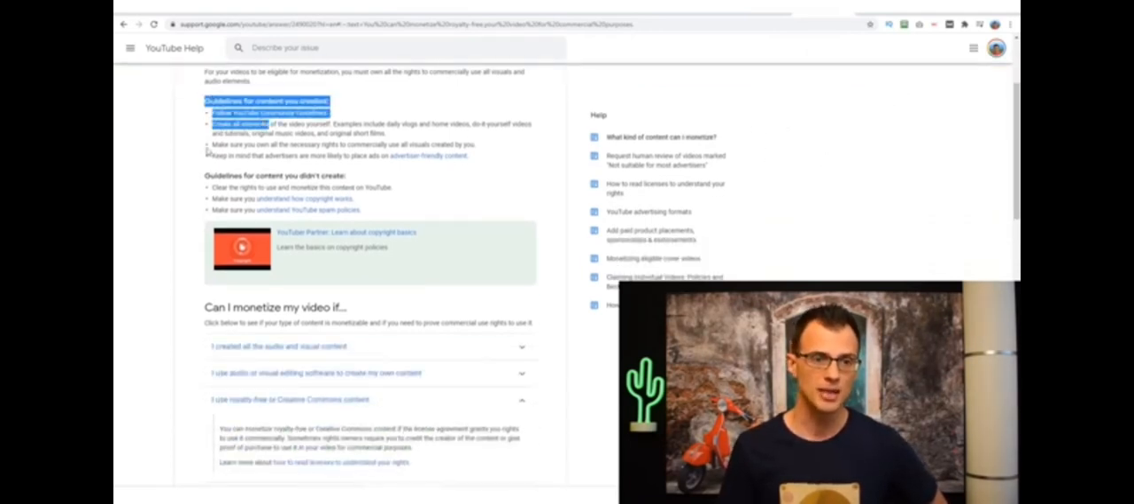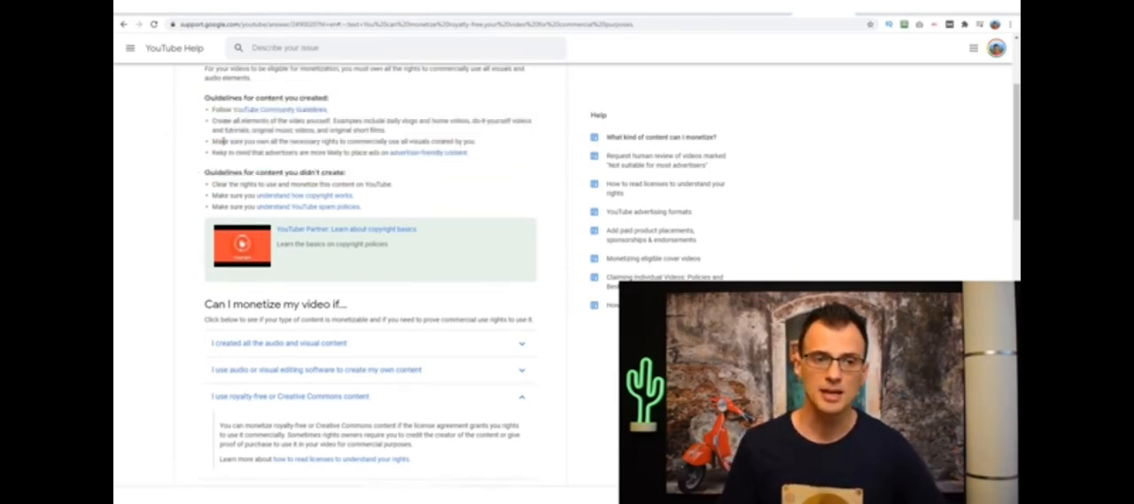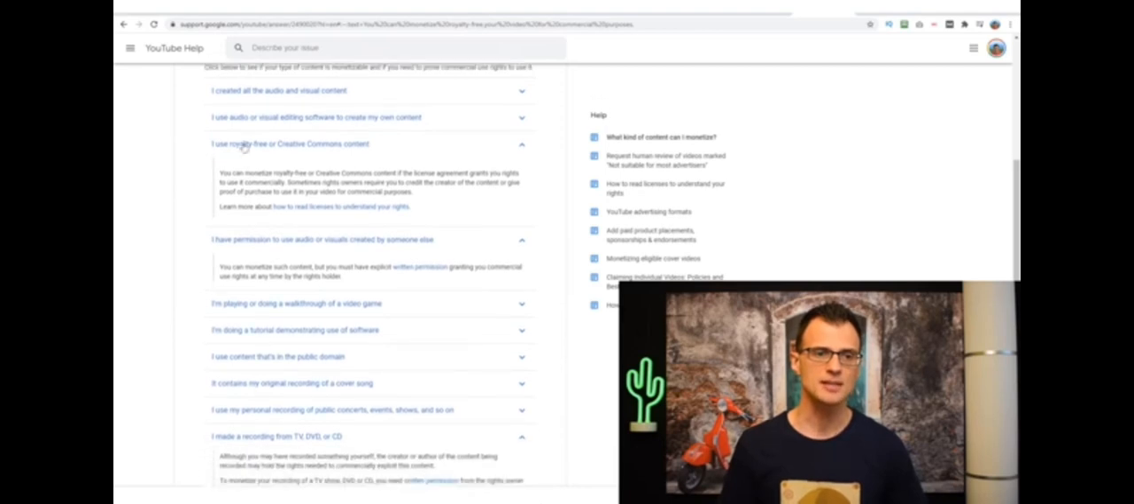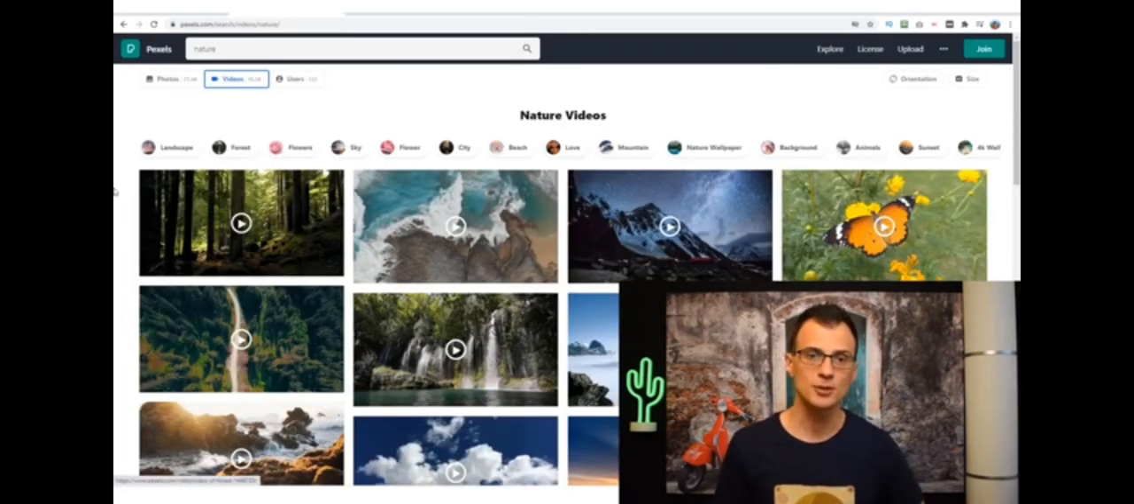For example, here we can see the guidelines for content you created. It says that you need to follow YouTube community guidelines and make sure that you own all the necessary rights to commercially use all the visuals created. More specifically, just below they're clarifying it further, and it says, can I monetize my video if I use royalty-free or Creative Commons content? And it says, yes, you can. You can monetize royalty-free or Creative Commons content if the license agreement grants you rights to use it commercially. So as long as you get the content with proper rights that allows you to use it on YouTube, then you can get monetized.